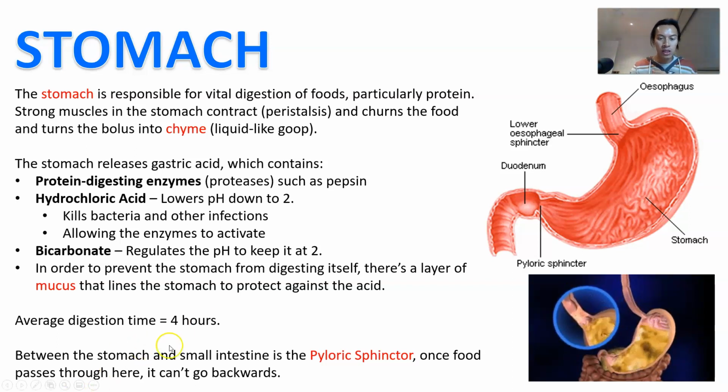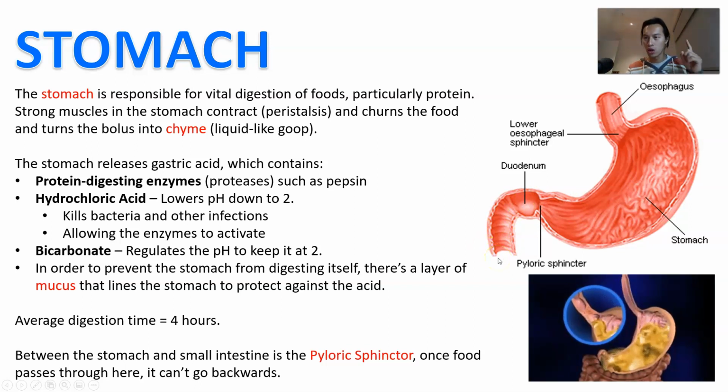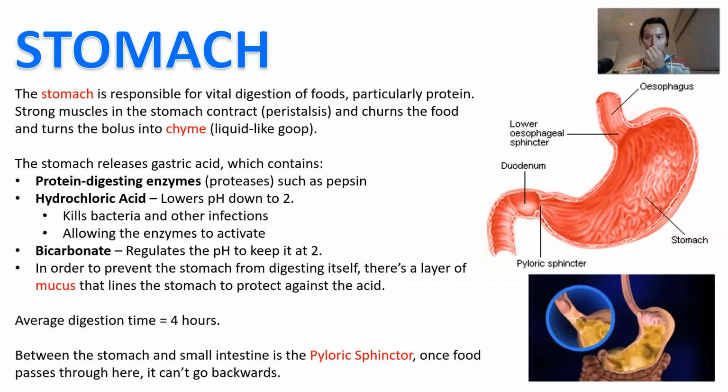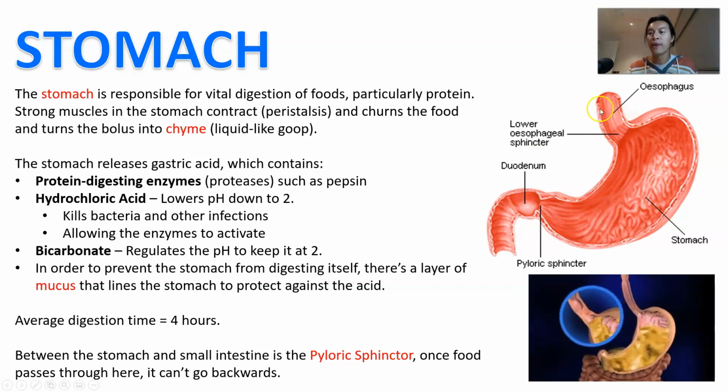Between the stomach and the small intestine is the pyloric sphincter, this thing here, right? And what it's going to do is as the food passes through there, it's kind of like the point of no return. It's not going to go backwards anymore. Once it goes through there, you can't vomit the stuff out after it leaves the stomach. It's going to go in through your intestines, and the only way it's going to go out is through the other side, okay? There is also an esophageal sphincter at the top of the stomach, which is going to prevent food, as it's being churned, from going back up the esophagus.